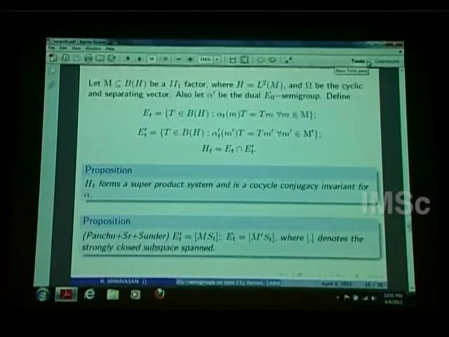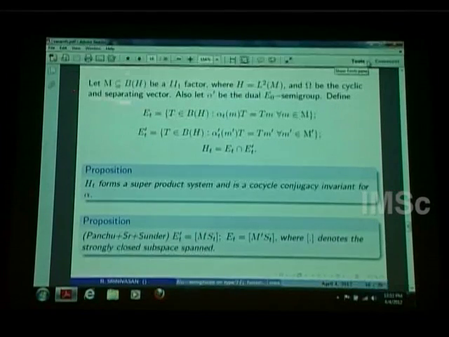So this shows that this index is not the same as Arveson's index. Arveson's index is n for the Clifford flow, infinity for the free flow. I didn't talk about this, so it's not the same as that. But that's not a cocycle conjugacy invariant, so that's the problem with that. So how do we show that Clifford flows are in fact different with respect to a cocycle conjugacy invariant?